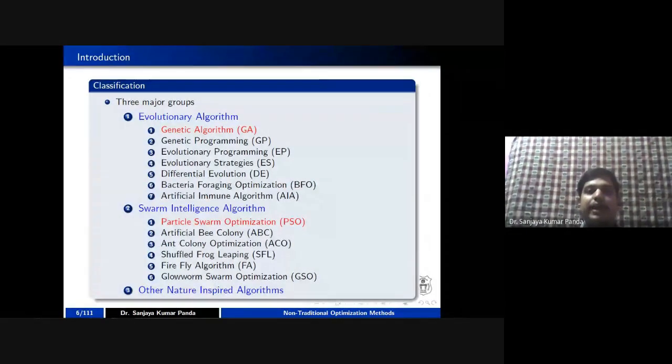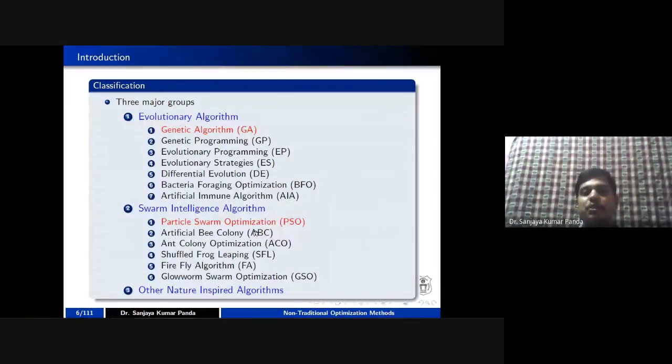Whenever there is a food source available, the ant is moves towards the food source. Their characteristics and behavior are modeled in the form of an algorithm which we call a swarm intelligence algorithm. Manju madam is going to cover ant colony optimization tomorrow. In this section, I will focus on particle swarm optimization.